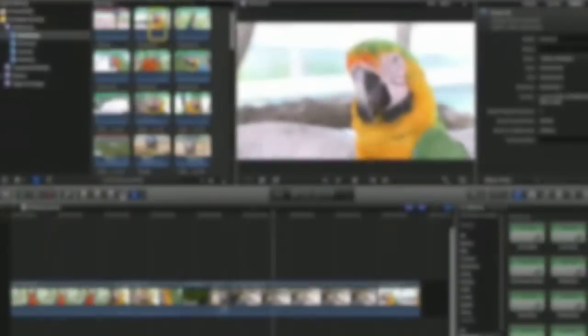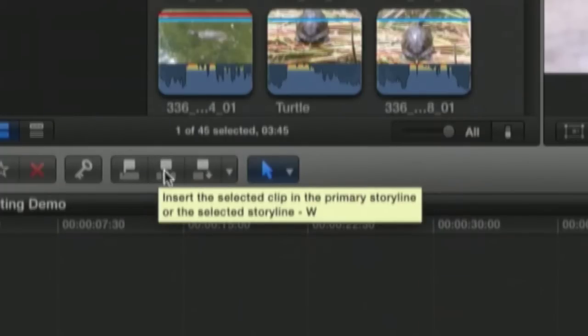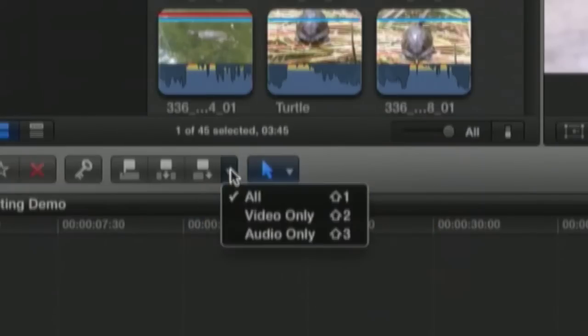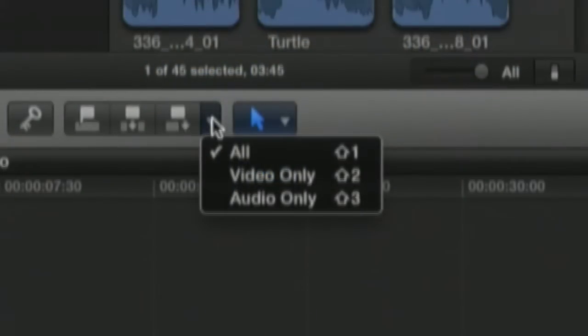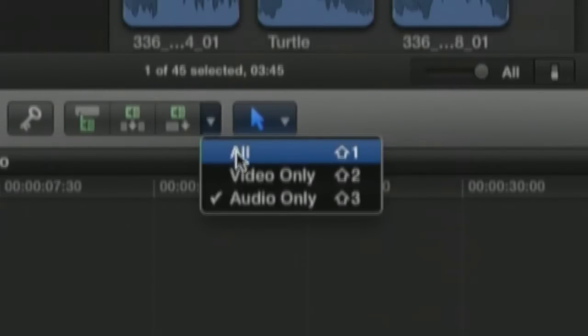There's other ways to do it. If you actually hover over these, you can see these commands. You can do a connect edit by pressing that button, you can do an insert edit, or you can do an append edit. So you've got other ways to actually access those. But most importantly, to the right, you can actually define whether you're editing video or audio or all, which is both. So if I want to edit video only, meaning do not edit audio, choose video. If I want to edit audio only, it's audio only, or if I want to edit both, it's all.